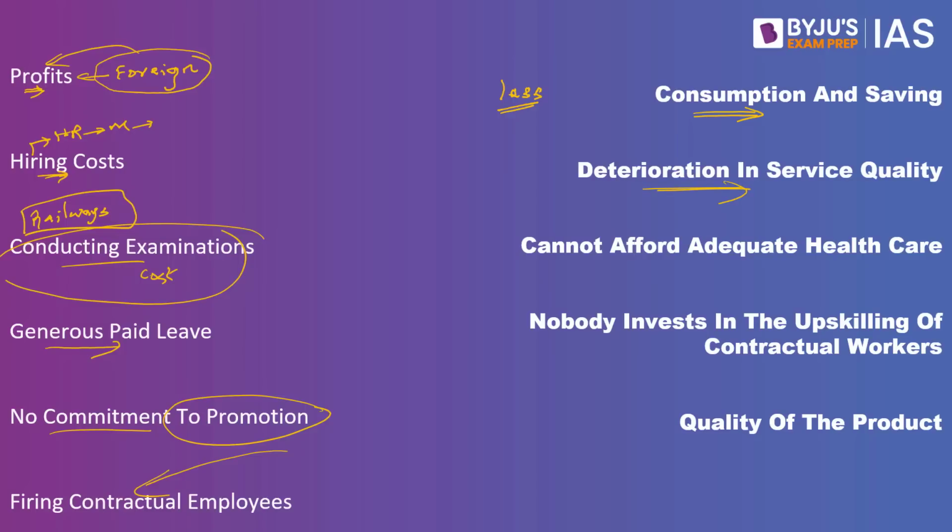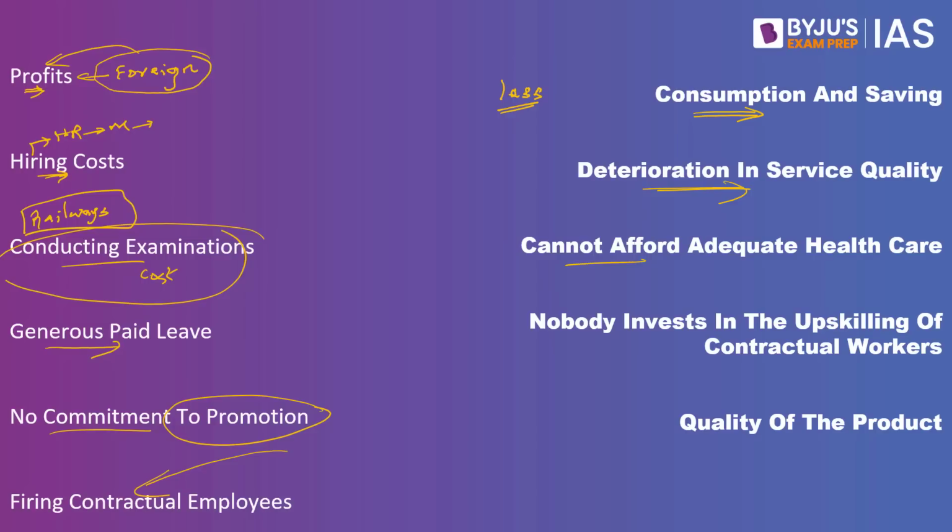The second is with respect to the deterioration in the service quality. If they are permanent employees, they are periodically given skill training. They are also asked to upgrade their skill set as well. They are asked to perform much better. But when it comes to the contractual workers, they do not have the skill set that is required, the morale that is required, so that they can actually learn and relearn, and ultimately it is the service that is going to be harmed over the longer run, is the second major issue.